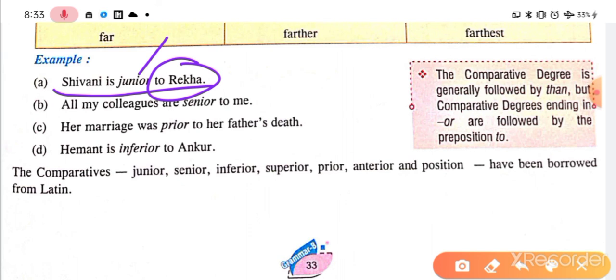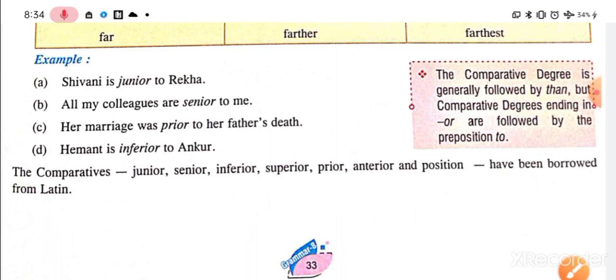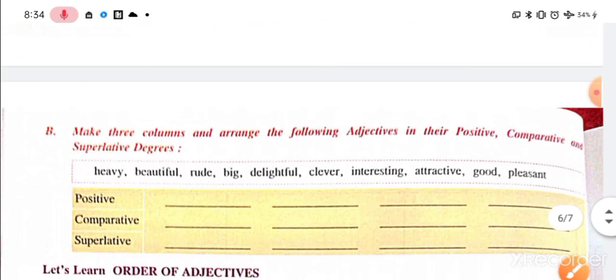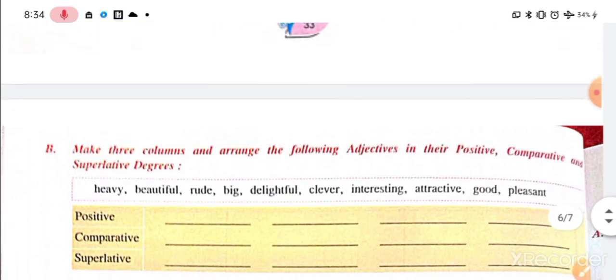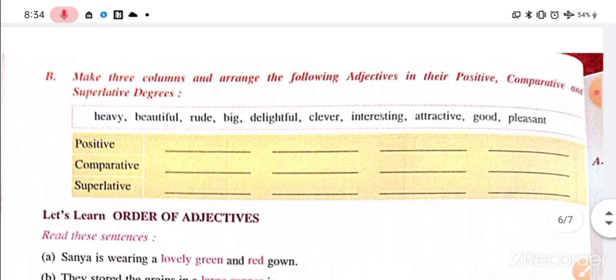So now all my colleagues are senior to me, right? Her marriage was prior to her father's death, and Hemant is inferior to Ankur. Clear? See guys, that is the degrees of adjective, and the second exercise you have to do here.